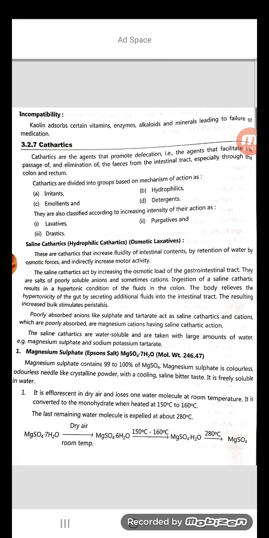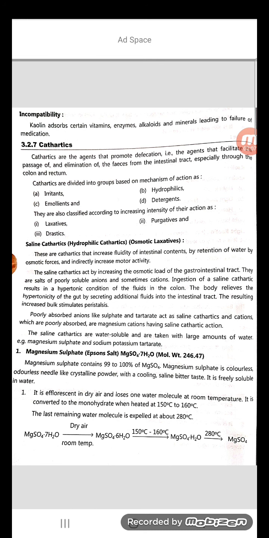Cathartics may be defined as those drugs which bring about defecation. These cathartics are beneficial in constipation and for the expulsion of intestinal parasites. They may also be given for clearing the bowels before surgery.